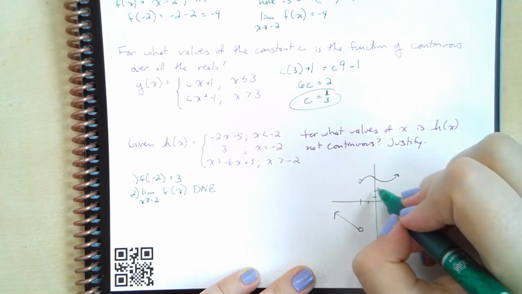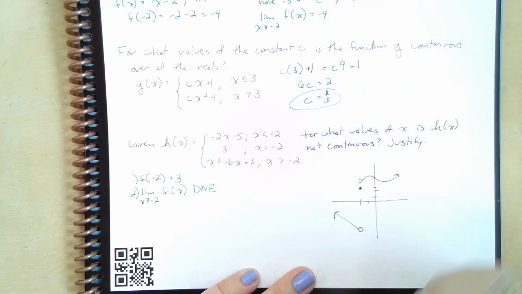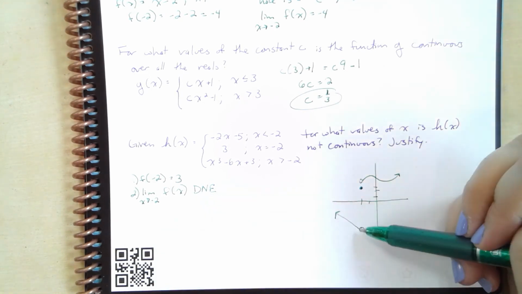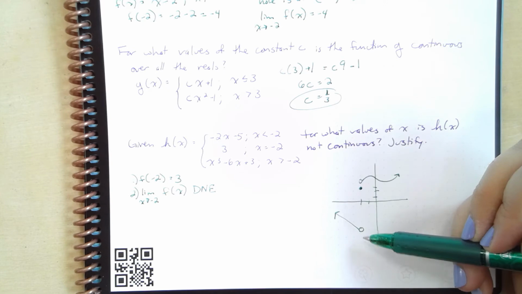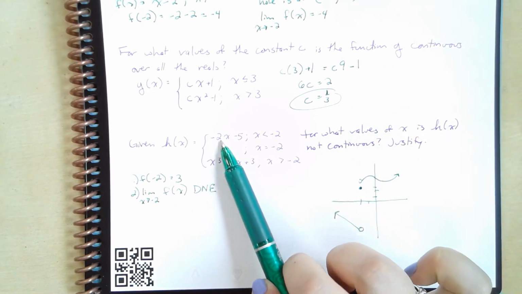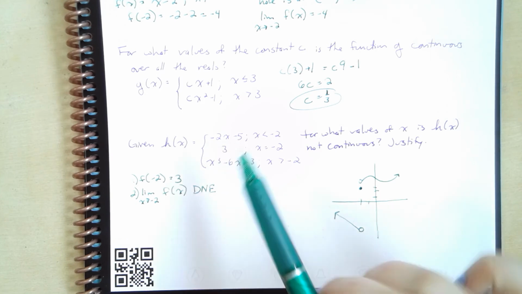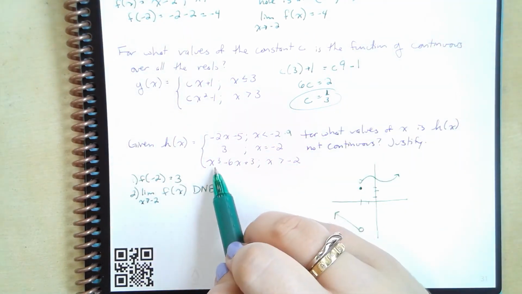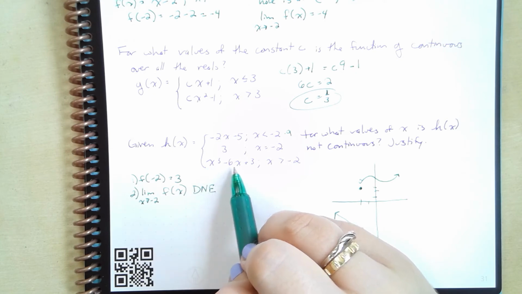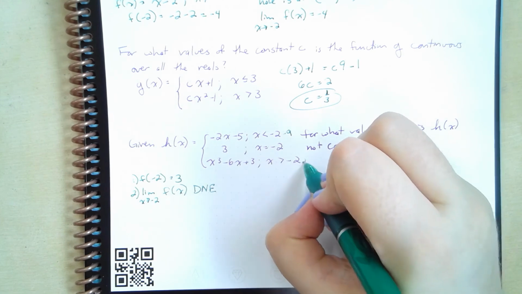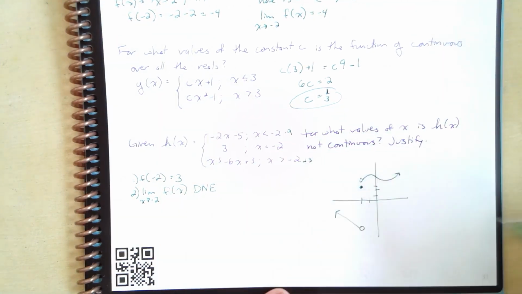And there's our middle point, right? So our limit does not exist because our limit from both directions is going somewhere else, and you could calculate that. You put in a negative 2 here, so you're going to get negative 4 plus negative 5, that's negative 9, right? And here you would get negative 8 plus 12 plus 3, which is going to be 7. So clearly those are not equal to one another, right?